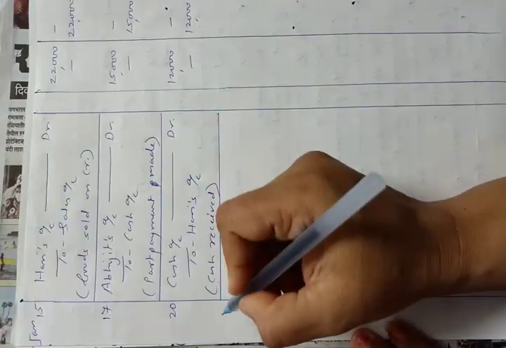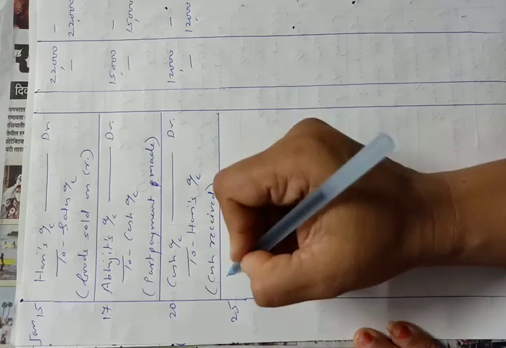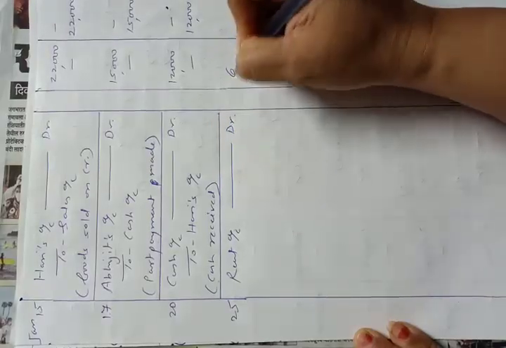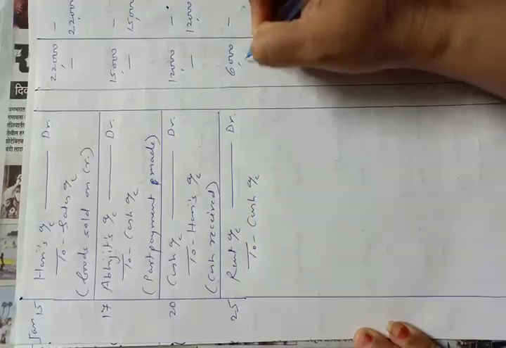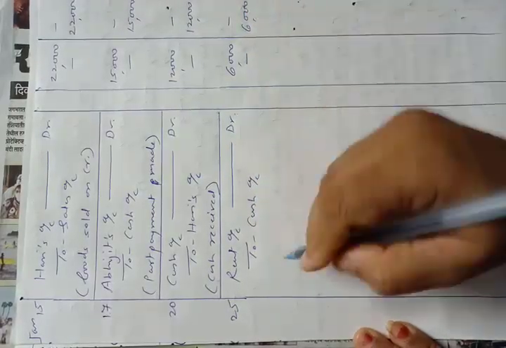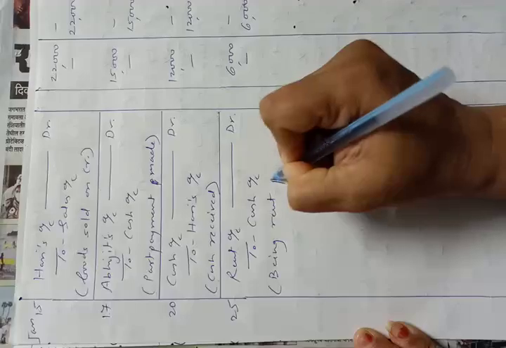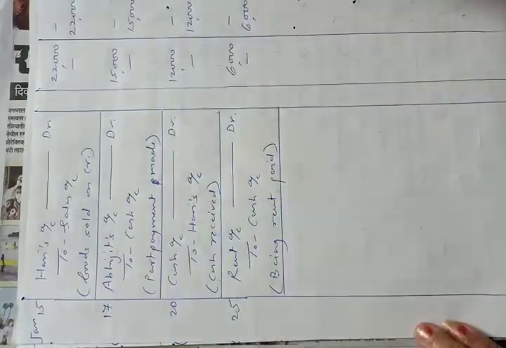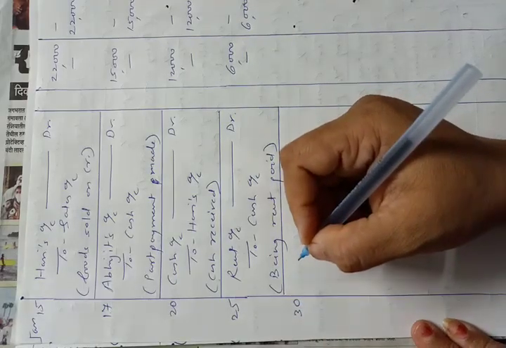Now January 25th. Paid rent to Amar rupees 6,000. So rent account will be debited. Rent account debit 6,000 in debit column to cash account. In credit column 6,000 as cash account is credited. Being rent paid, नुसतं रेंट पेड असंही म्हणू शकता तुम्ही. And now 30th Jan, withdrew for personal use rupees 10,000.